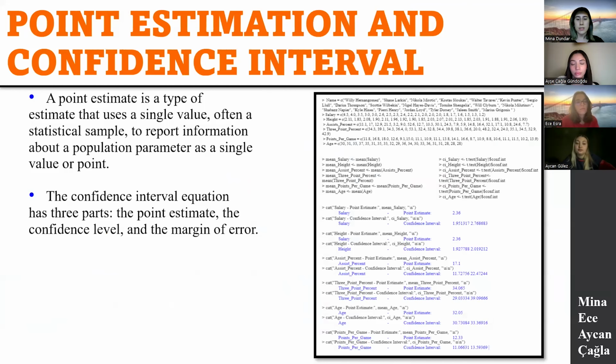Moreover, a point estimate is a kind of estimate that reports data on a population parameter as a single value or point, frequently from a statistical sample. The margin of error, the confidence level, and the point estimate make up the three components of the confidence interval equation.